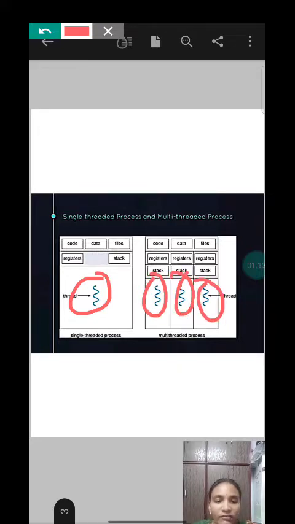But the similarity we can see is for one thread we have one register and one stack. Here for three threads we have three registers and three stacks. So by this we can conclude that each thread has its own individual register and stack.